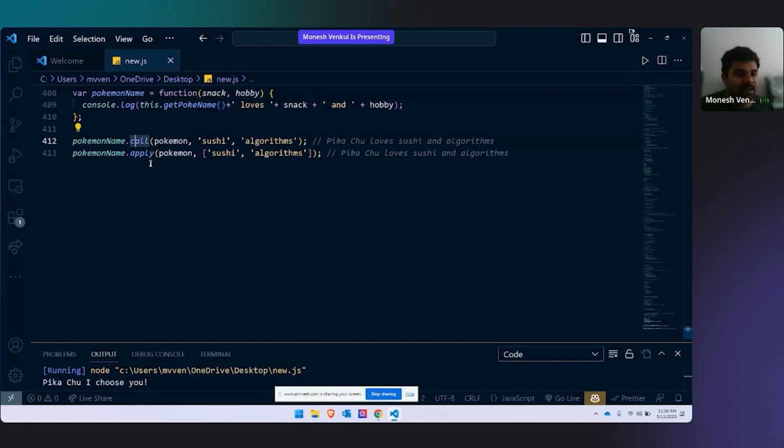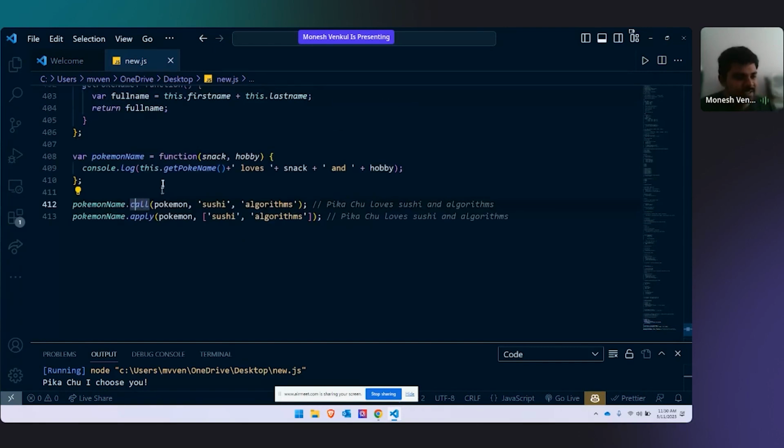So we use something called call. Call works exactly like bind, but we can send parameters. If you send those parameters in an array, we call it apply. If you send the parameters separately, with a comma, we use dot call. If you send them with an array, we use dot apply.